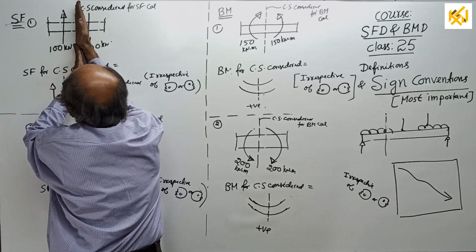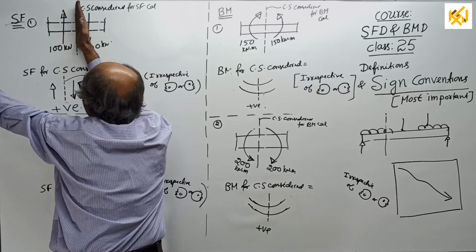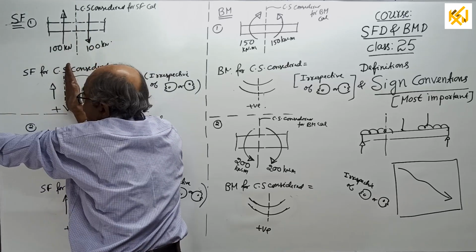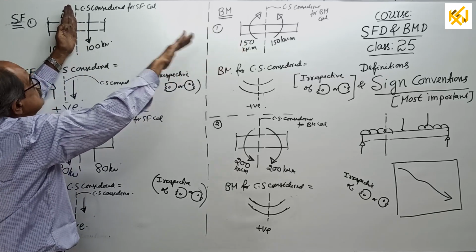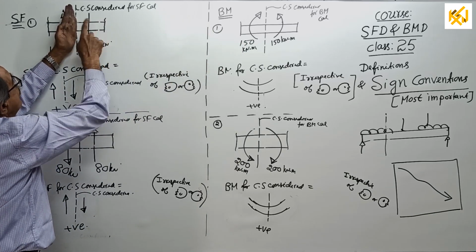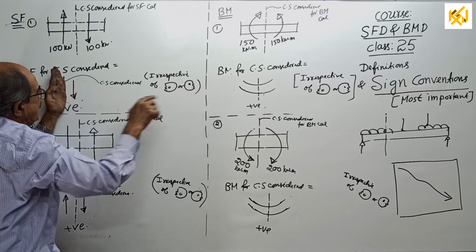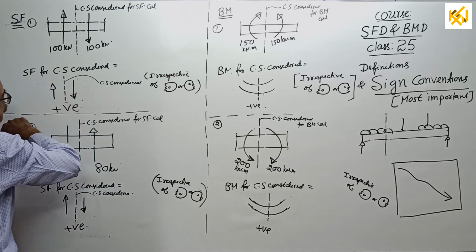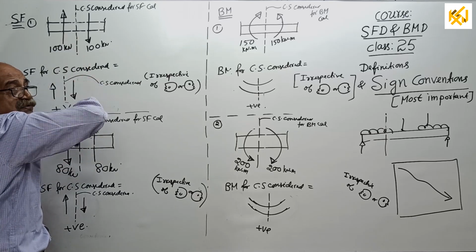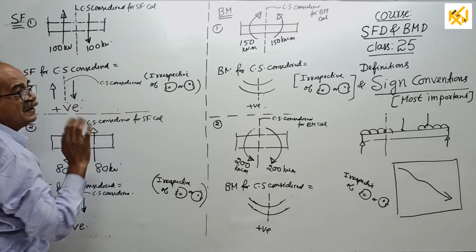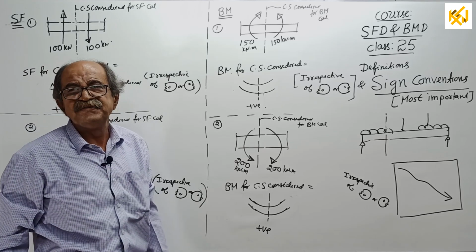If you want shear force here and you are looking this side, for the sign also look that side only. Or if you want shear force from this side, if you look this side here, for the sign also look that side. If you look left side, up is positive. If you look right side, down is positive. That way decide.